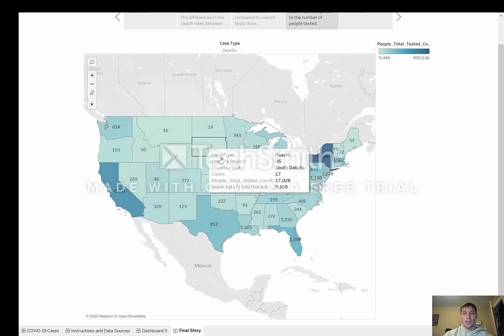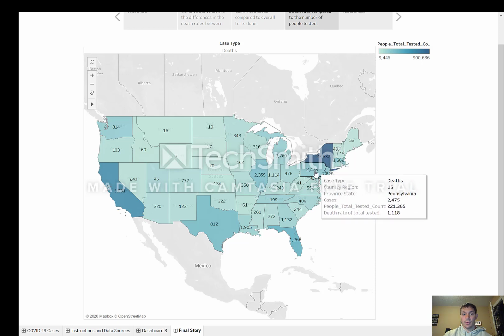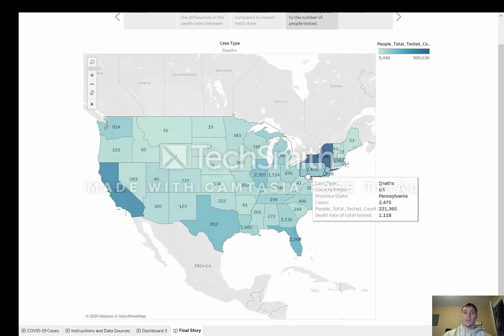Over here, like I said again, it's really low in the Midwest as compared to the East Coast, with New York being at 2.619%. It's looking like they've had 23,000 people die due to the COVID, and they've almost had 1 million people tested, which is kind of alarming because that's kind of the epicenter of America right now, and the fear is that it's going to spread everywhere else. But if you look around the states around it, we've done a pretty good job of closing down the state lines and keeping people quarantined and social distancing.